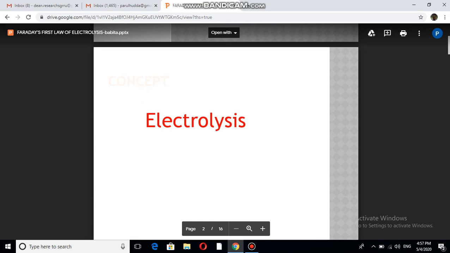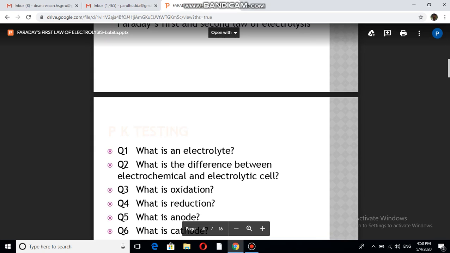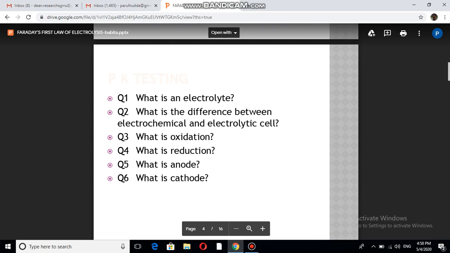So electrolysis is just the opposite of an electrochemical cell, or electrolysis can be defined as the process where electrical energy is used to drive non-spontaneous chemical reactions. And an electrolytic cell can further be defined as the cell which converts electrical energy into chemical energy. So it is just the opposite of an electrochemical cell. So here you can define all these questions.